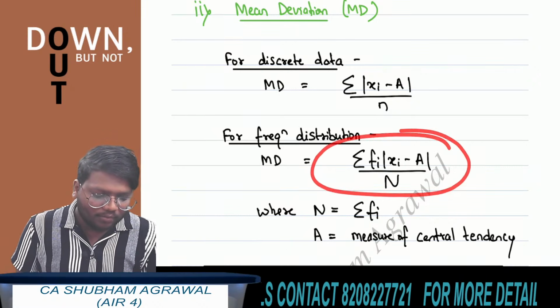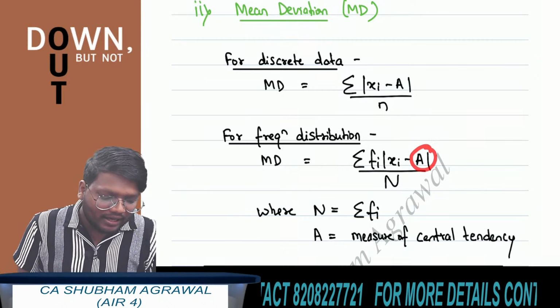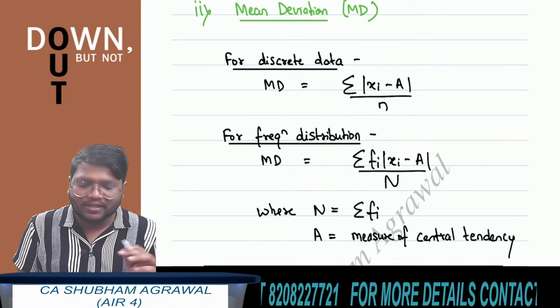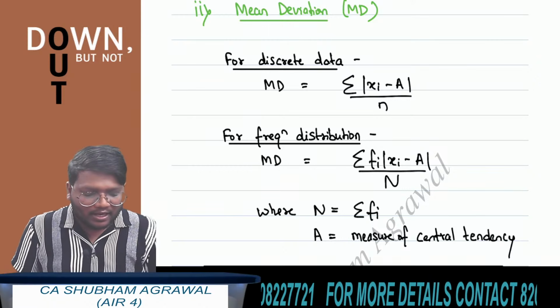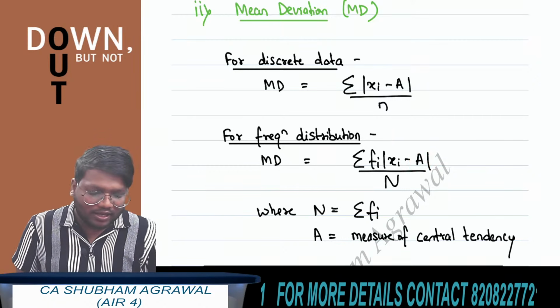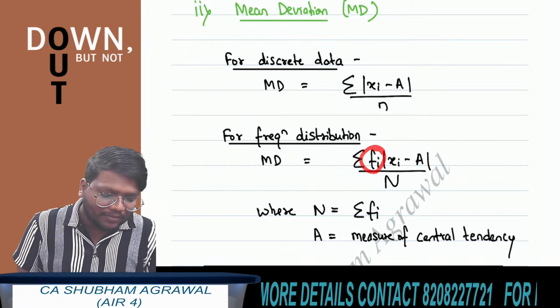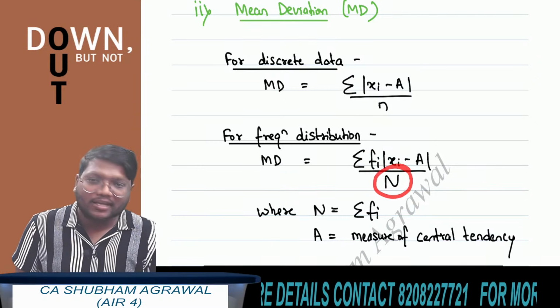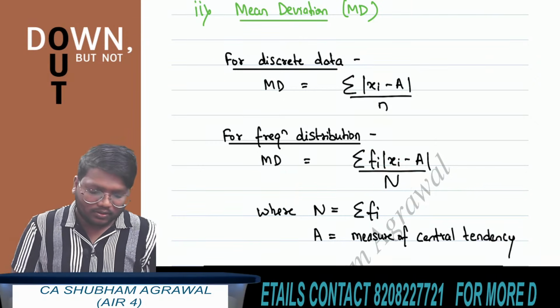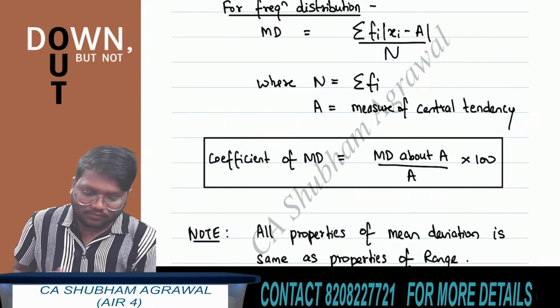This is the formula to find mean deviation of a frequency distribution. Here A is the appropriate measure of central tendency. If they are asking mean deviation about median, then you have to take A as the median of X. If about mean, then you take A as the arithmetic mean of X, like that. F means frequency, and this capital N is the summation of frequency. What is the formula of coefficient of mean deviation?